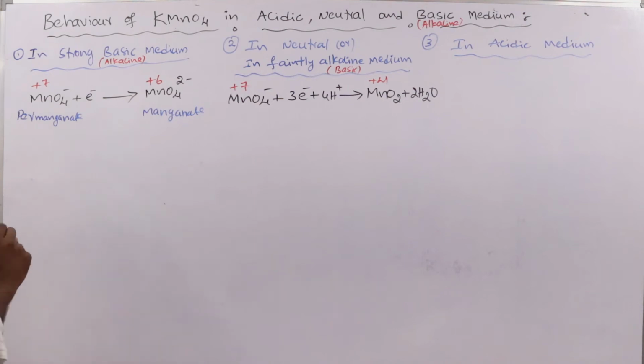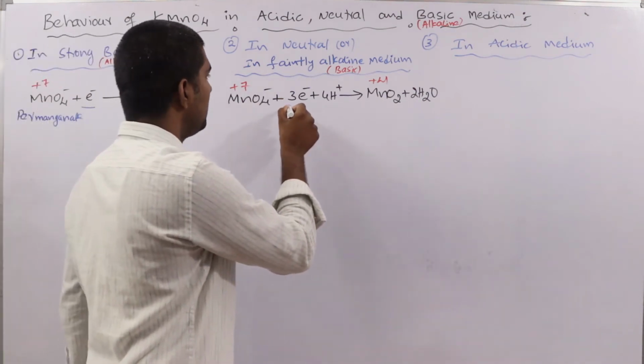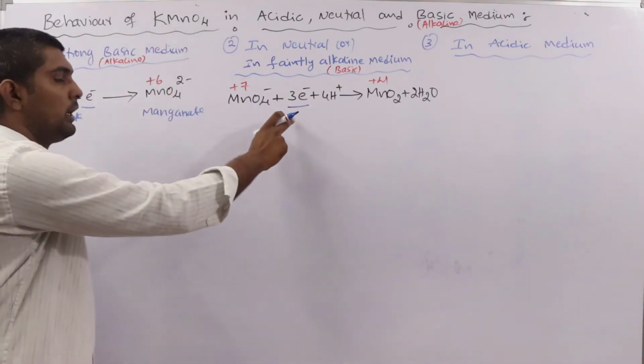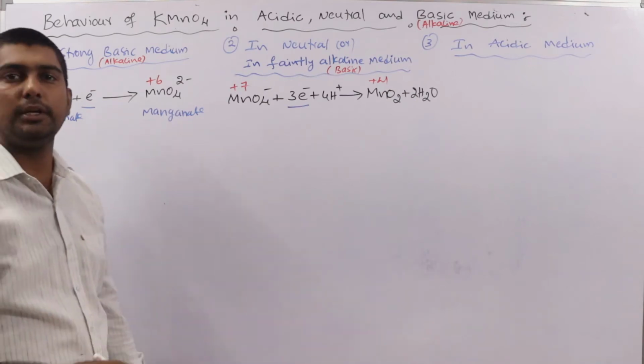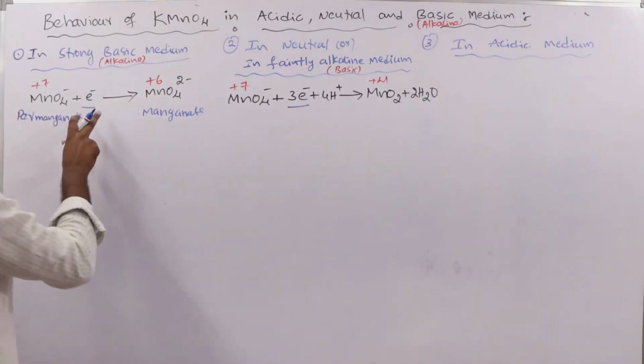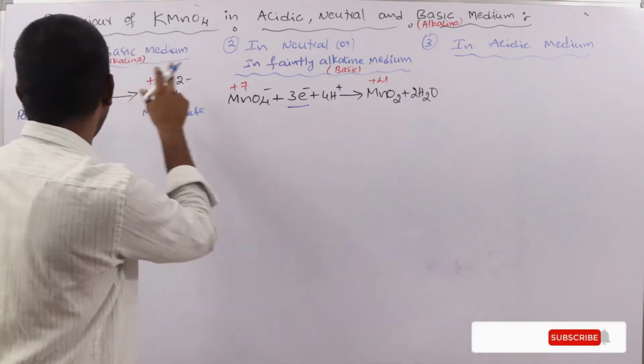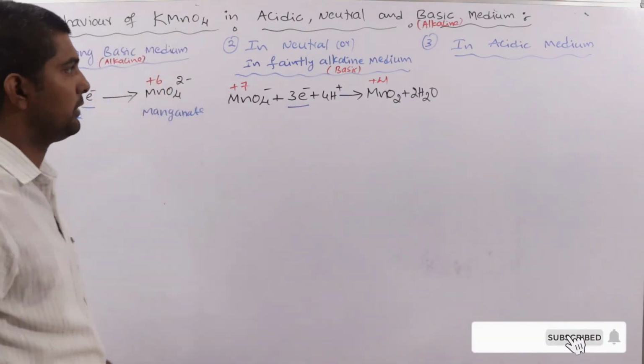In the strong basic medium only 1 electron is taken, and in the neutral or slightly basic medium it can take 3 electrons, meaning oxidizing power is increasing. Here oxidizing power is less, and here it is more compared to the strong basic medium.